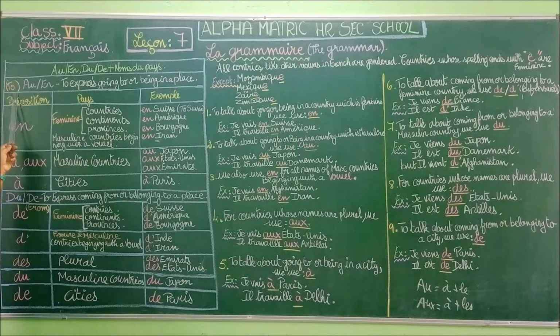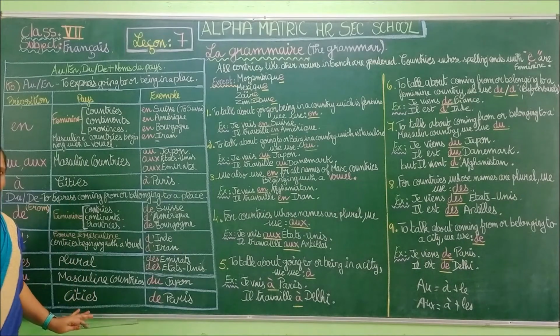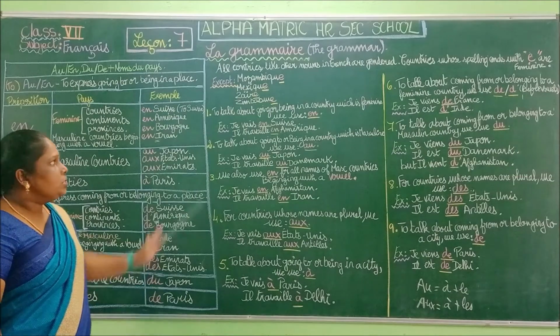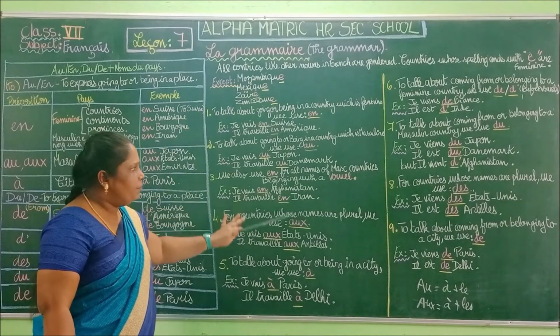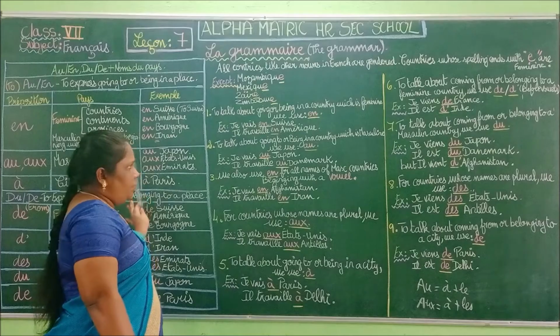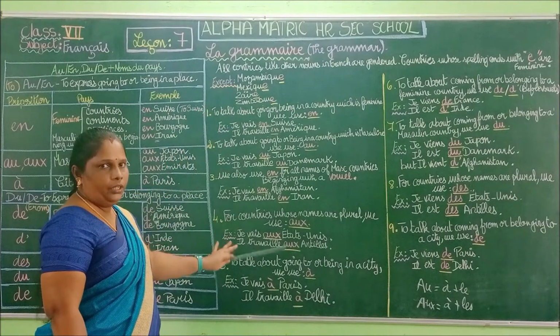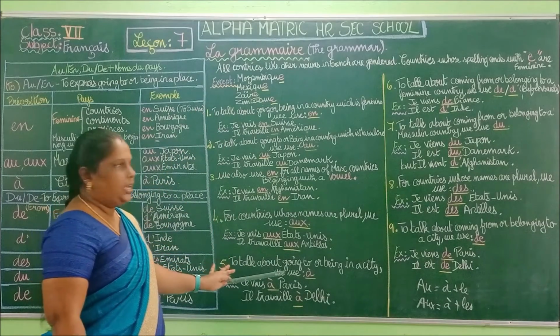I hope you understood the two categories that we are learning here. AU means to. DU means from. So this is a short summary that we are learning here. Here you have the example, and we are going to elaborate the sentences with the examples.